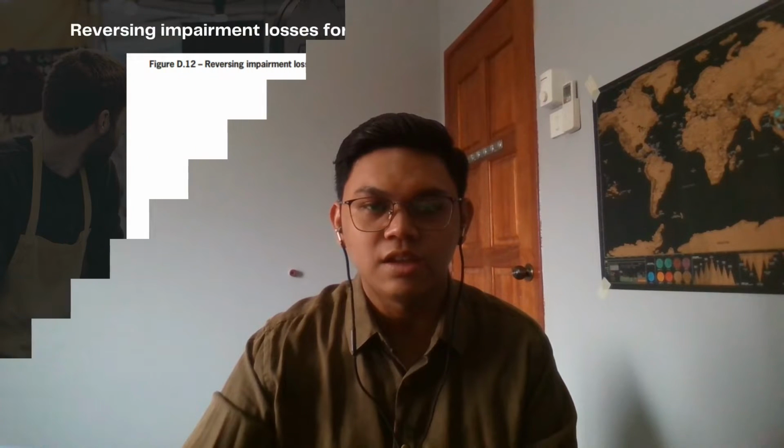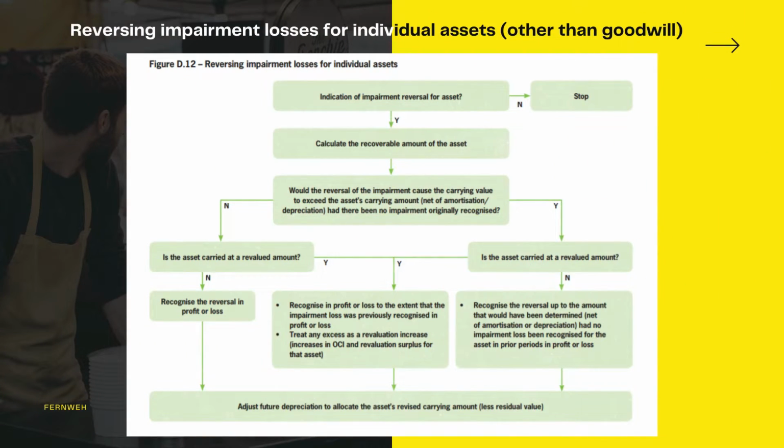Next are the steps to recognize the reversal of impairment loss for an individual asset. The first step: is there any indicator of impairment reversal for the asset? If yes, then you have to calculate the recoverable amount of the asset, and identify if the reversal of the impairment causes the carrying value to exceed the asset's carrying amount, had there been no impairment originally recognized. If yes, is the asset carried at a revalued amount?